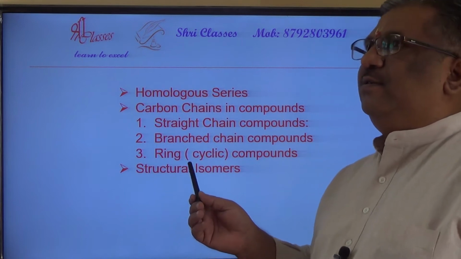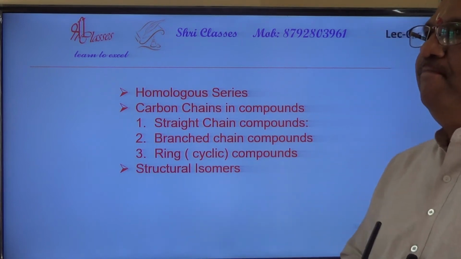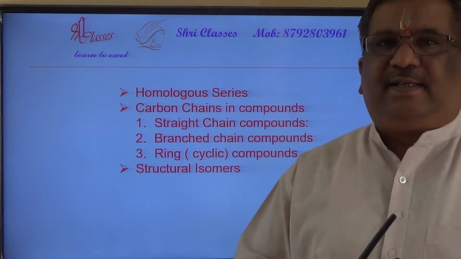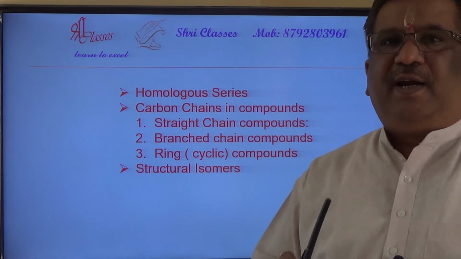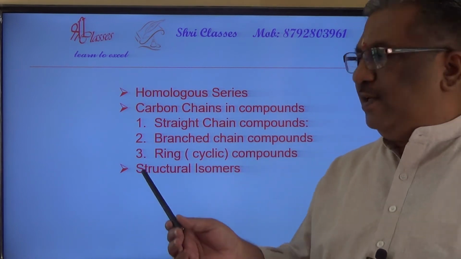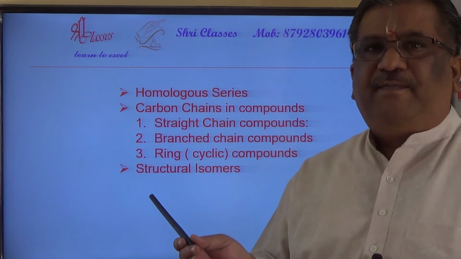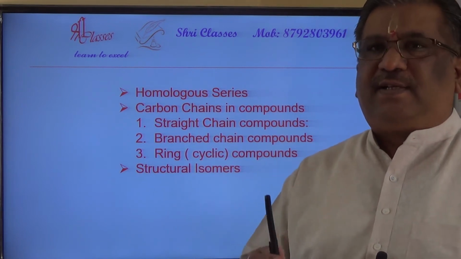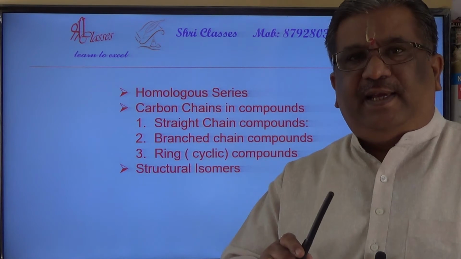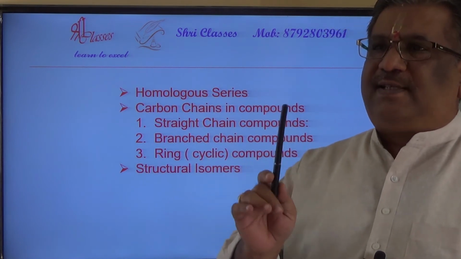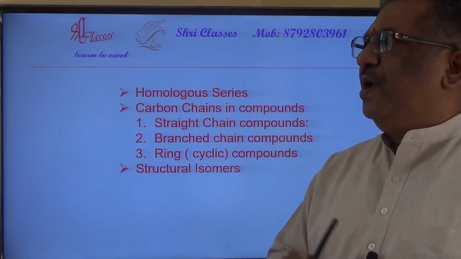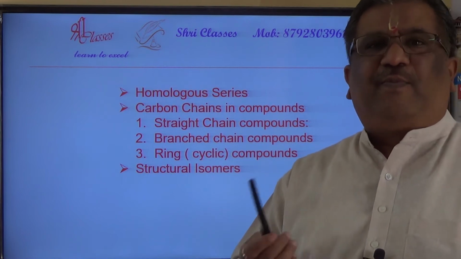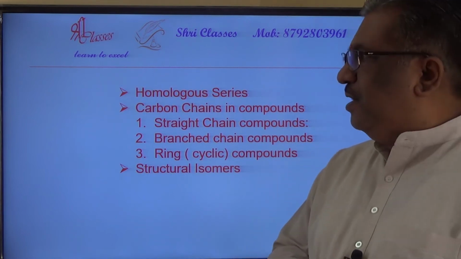Here let us cover the alkanes, especially butane and pentane. Those isomers I'll take up here, but during our live session we can discuss the isomers of alkenes, alkynes, as well as some compounds such as bromopentane, chloropentane, etc. Okay, so let us start now.